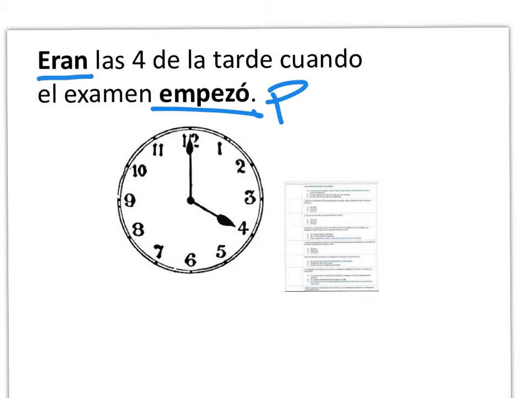Eran, however, though, is in what tense? Imperfect. Which is weird, because what's this use of... The ICP sandwich? Not yet. Hold that thought. See, eran here is in the imperfect. What are we saying here? Eran las 4. It was 4 o'clock. Okay? It is. But it's imperfect. Cuando preterite, sí, señor. And you beat me to it.